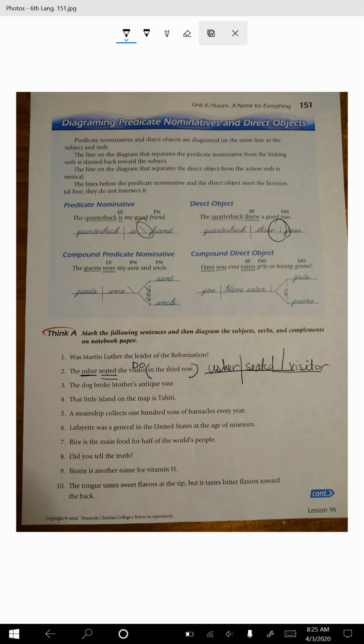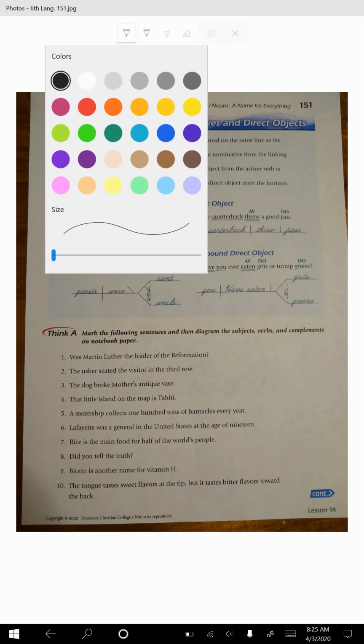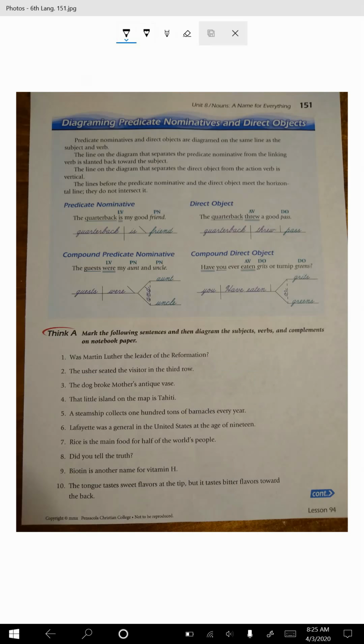If you want extra credit, where he seated the visitor would be in, would actually be row here, and you would have the and third underneath it, and the usher. I think I got it all. Oh, the visitor. So all of this would be extra credit right here. All right. I go above and beyond, and I'll give you above and beyond grade.